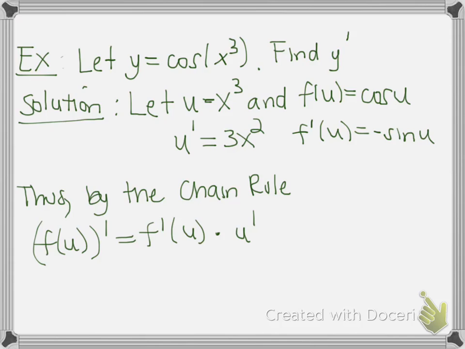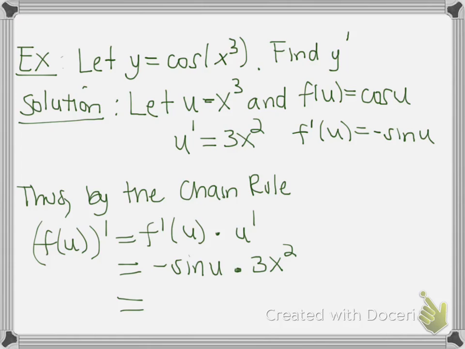So this equals, well, f prime of u is negative sine u, and u is x cubed. You can write negative sine u times 3x squared, and then remember your final answer should have x. Whatever variable you start with, your final line should have that variable.